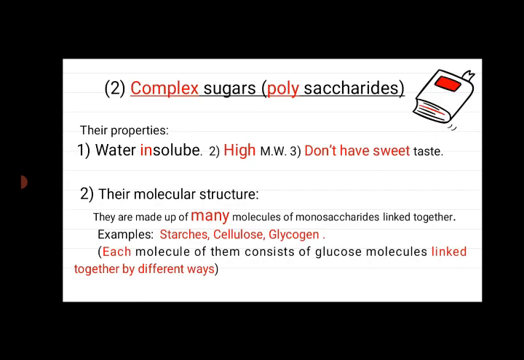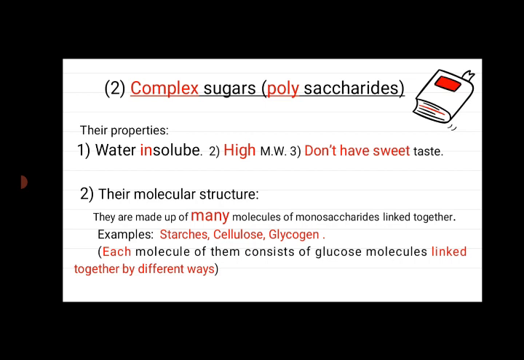Complex sugars or polysaccharides. The properties of complex sugars or polysaccharides: 1. Polysaccharides are water insoluble. 2. Polysaccharides have high molecular weight. 3. Polysaccharides don't have a sweet taste.